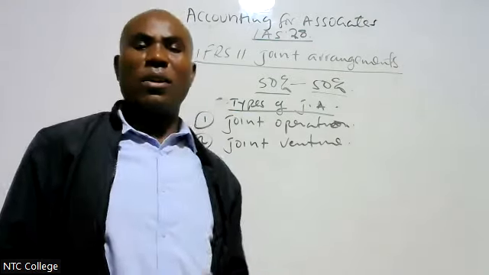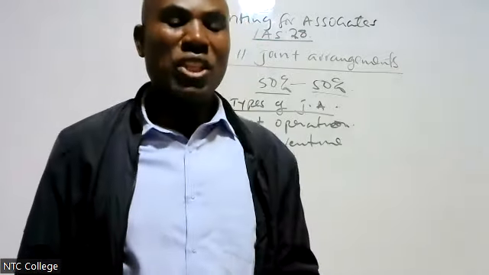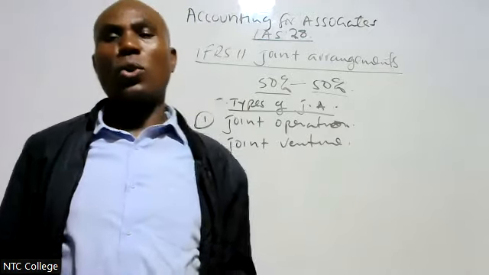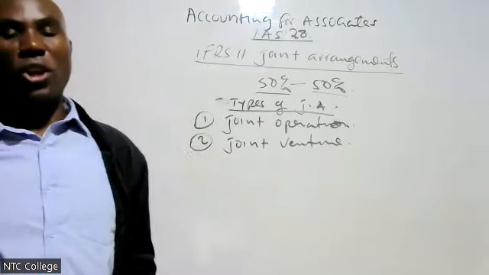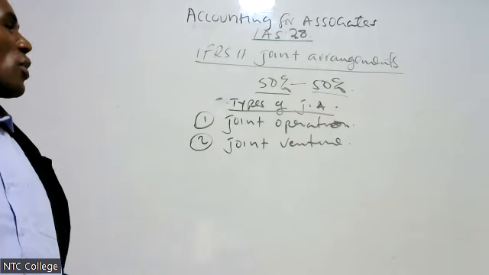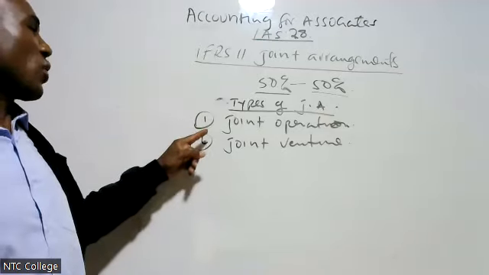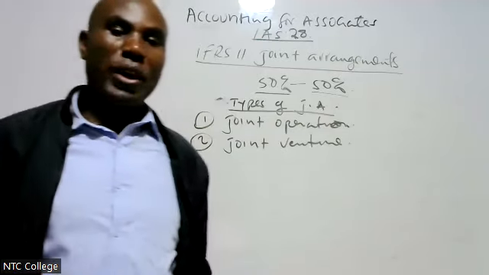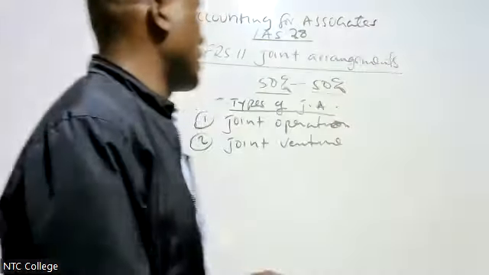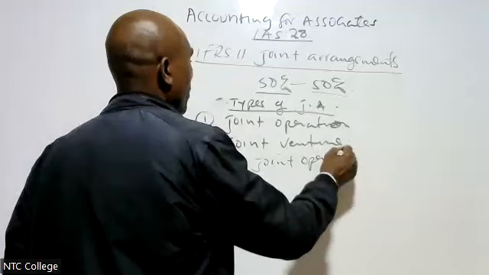The meaning of joint arrangement: this is an arrangement of which two or more parties have joint control. And there are two types of joint arrangement. Number one is joint operation. Number two is joint venture. Now, let's start with joint operation.